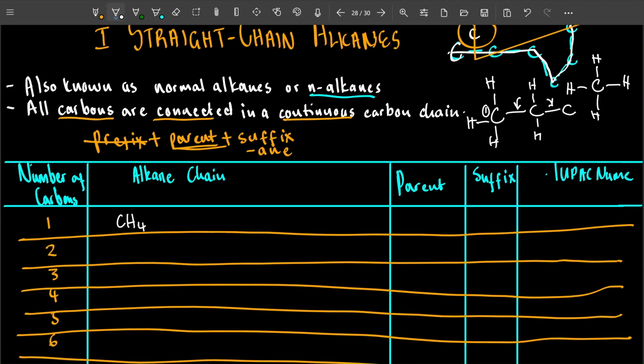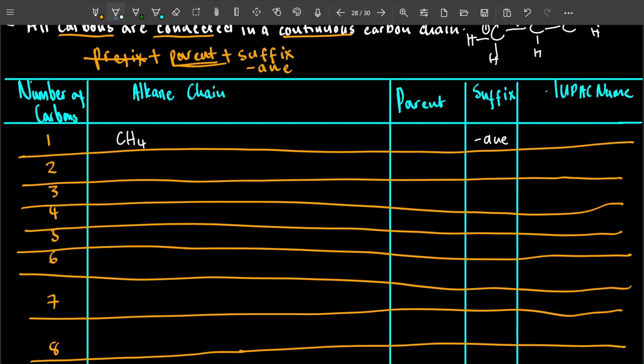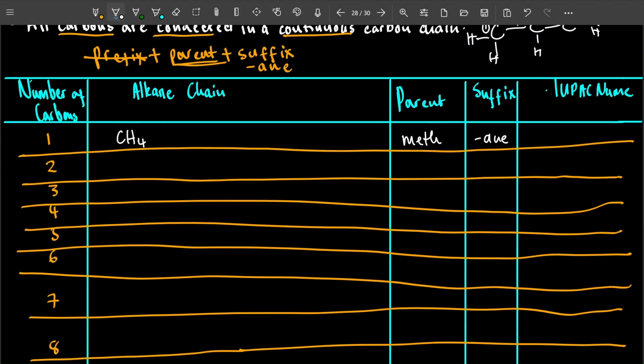The suffix we know is going to be ANE, it doesn't change because the surname comes from the family, which is alkanes. Now, for 1 carbon, we use meth. And this is what we're going to use for the whole thing, okay? Our prefixes are going to depend on the number of carbons. Not just for alkanes, the prefix is the Why? Why did I say prefix?